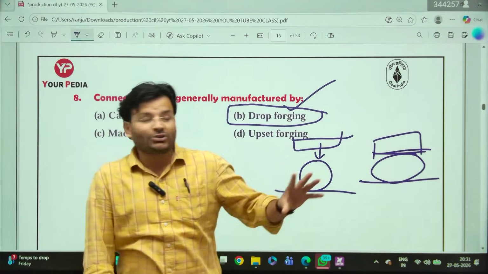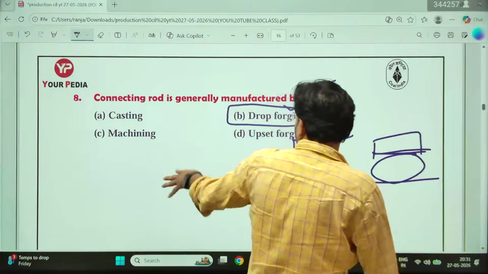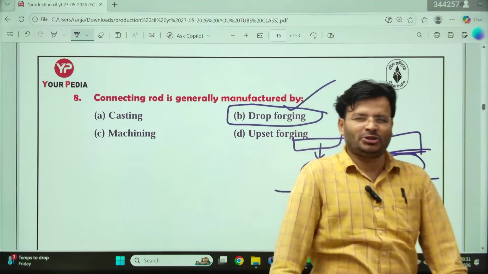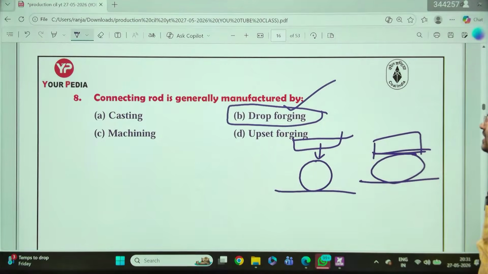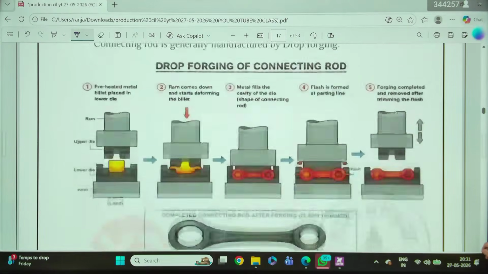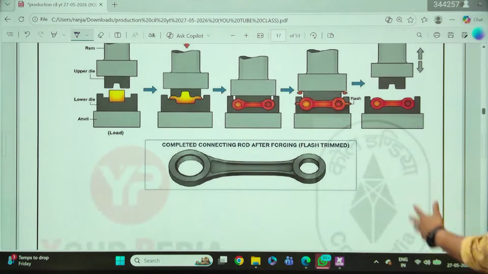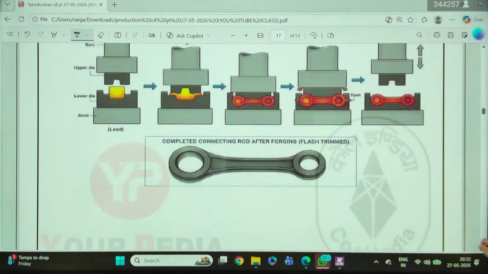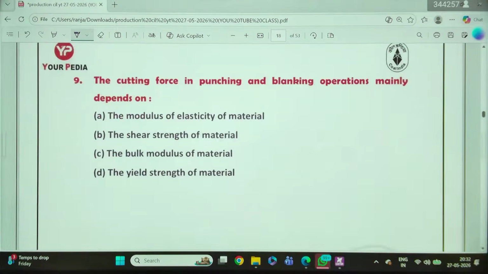So whatever they are going to ask, you have to answer. Casting, machining, simple, you have to remove the extra material, that is called machining. So the correct answer here is drop forging. And the good thing is that most of you have given the correct answer of drop forging, and you will get the completed connecting rod after forging, and you will get that product. Okay, now come to the next question.